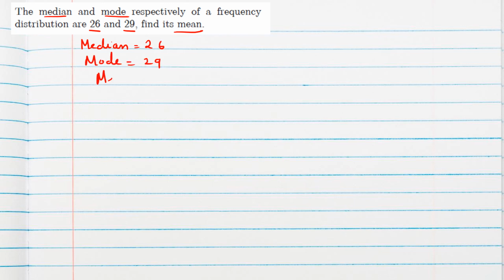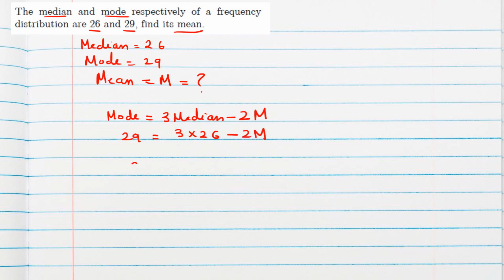Suppose the mean, which we should find, is m. The relation is mode equals 3 median minus 2 mean. So 29 is given, median is 26 given, 2m. So 2m will be 3 into 26 minus 29. Rearranging the terms, this is 78 minus 29.